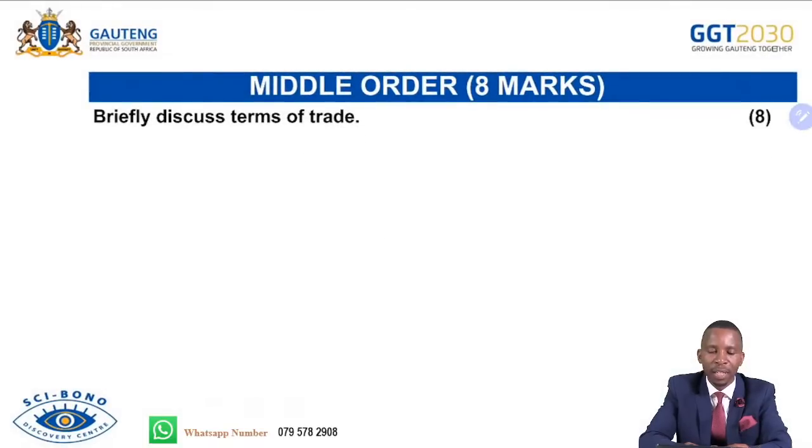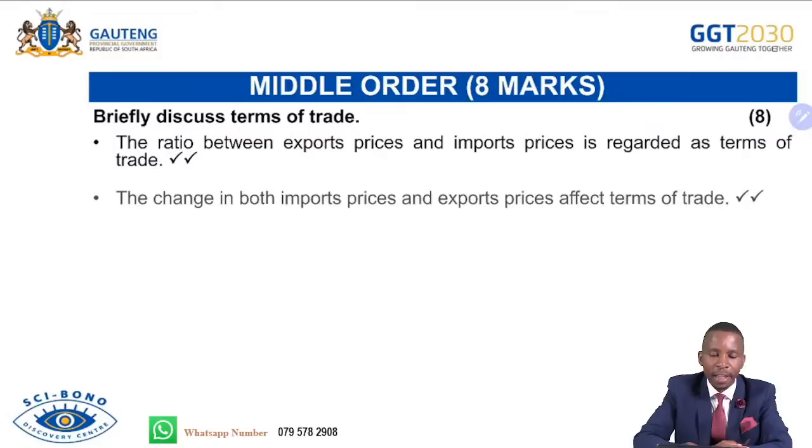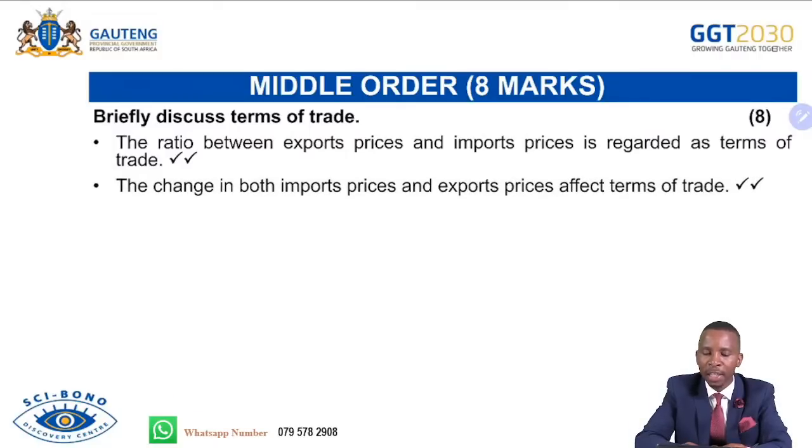We'll continue to briefly discuss terms of trade. Remember, terms of trade refers to the ratio or index between imports and exports. So the ratio between export prices and import prices is regarded as terms of trade in definition. And then the change in import prices and export prices affects terms of trade.